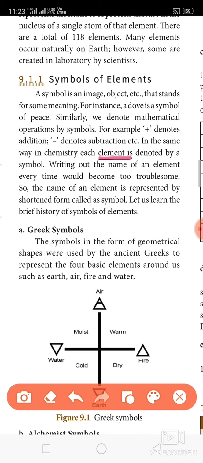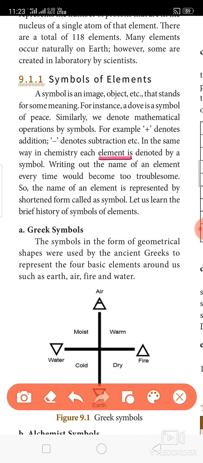What is the Greek symbol? See this Greek symbol. Geometrical shapes were used in this ancient Greek symbol to represent the four basic elements around us: earth, air, fire and water. See this air, with a division at the top, and this is fire, a triangle, this is water, an inverted triangle, and earth at the bottom.